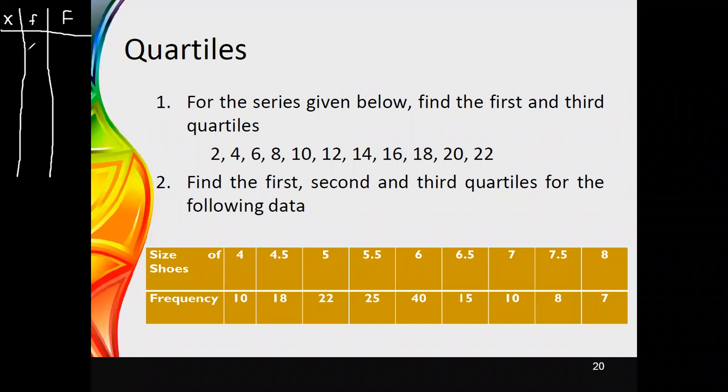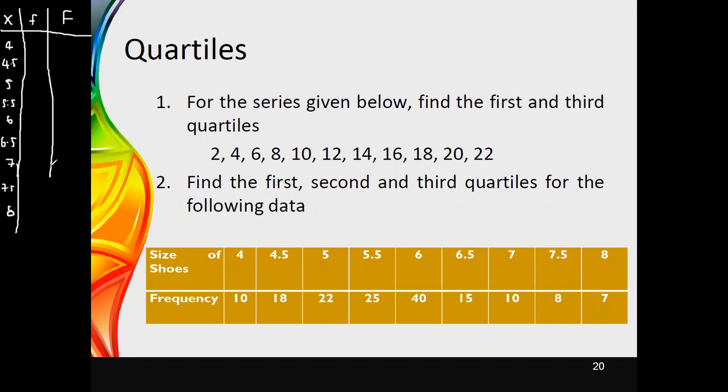Therefore, you can see that the values for x are 4, 4.5, next value is 5, 5.5, then the value is 6, 6.5, 7, 7.5, and 8.